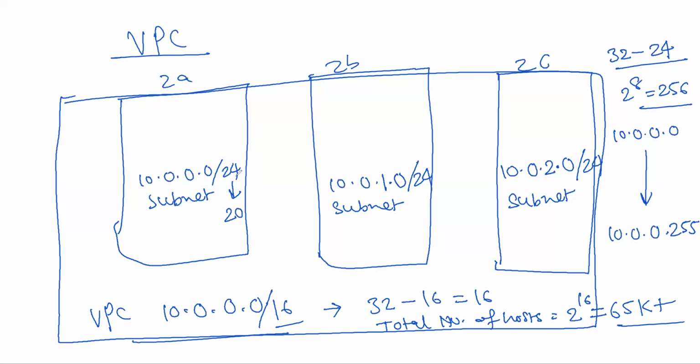Then in place of 24 the calculation is 32 minus 20. Let me rub this out. So in place of 24 you use 20, and 32 minus 20 becomes 12. So 2 raised to 12 would be how much?